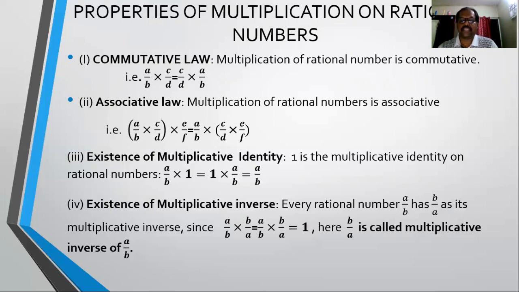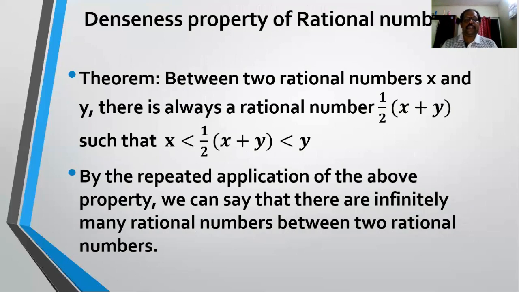Clear? So we can say that if we multiply rational numbers and their reciprocals together, the product will be 1. So the two rational numbers which are reciprocals of each other will be the multiplicative inverses of each other. Clear? So a by b multiplied by b by a will give us the product 1. Hence we can say b by a is a multiplicative inverse of a by b. Clear? Okay. After that we have one property that is known as the denseness property of rational numbers.